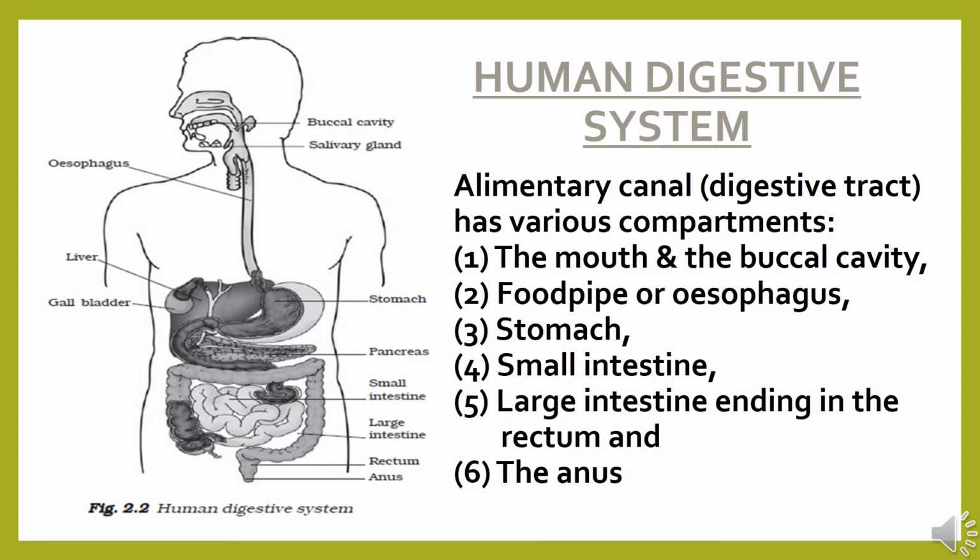The food gets digested and is moved into the small intestine, the small coiled tubes, which are further connected to the large intestine, where the undigested food is collected in the rectum and is expelled out through the anus.